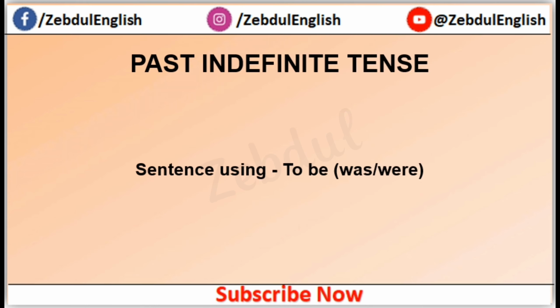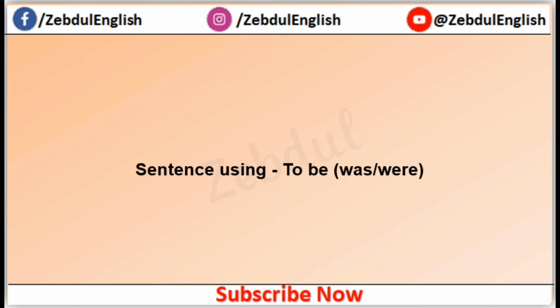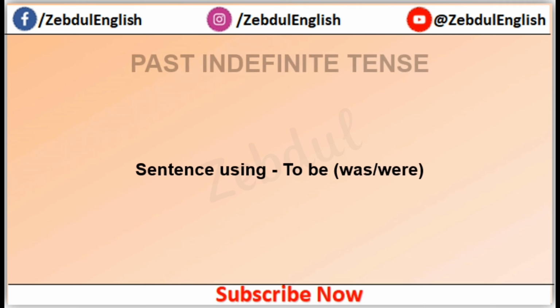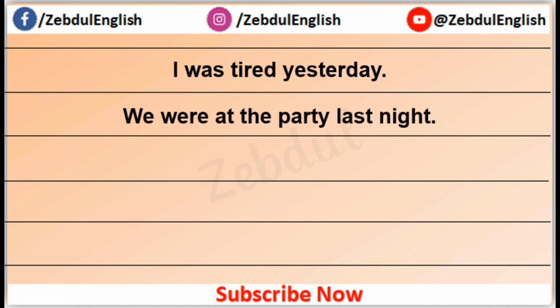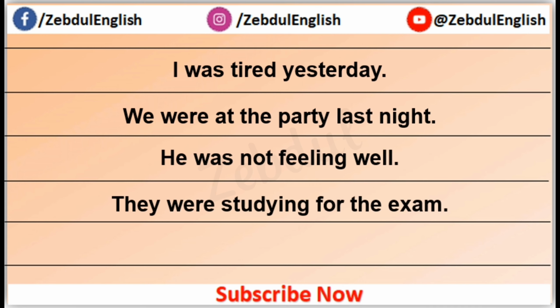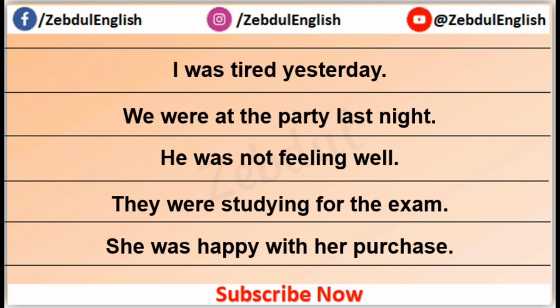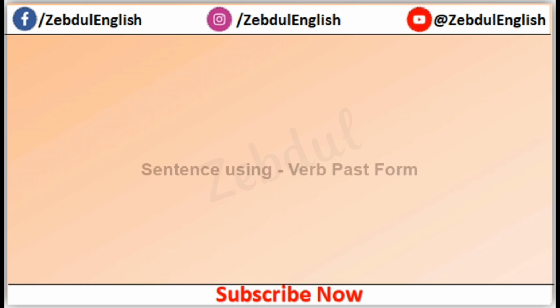Here are some examples which were used. Here are some example sentences using to be. I was tired yesterday. We were at the party last night. He was not feeling well. They were studying for the exam. She was happy with her purchase.